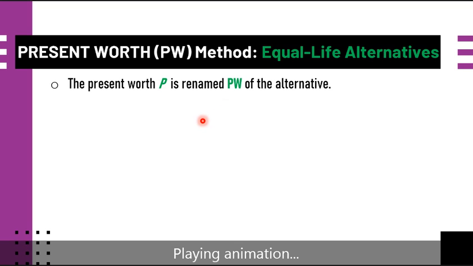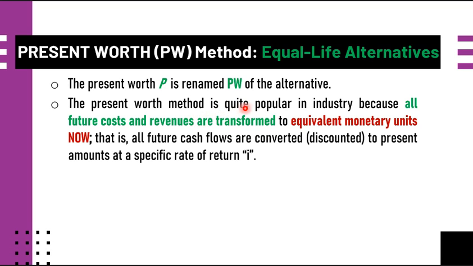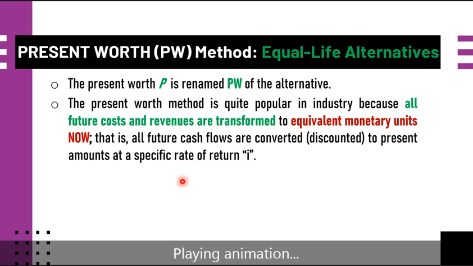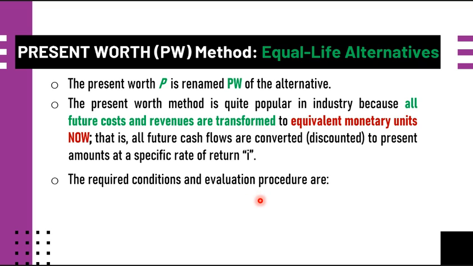And the present worth method is quite popular in industry because all future costs and revenues are transformed to equivalent monetary units now, meaning at present. That is, all future cash flows are converted to present amounts at a specific rate of return i. Okay? And the required conditions and evaluation procedures are this one.